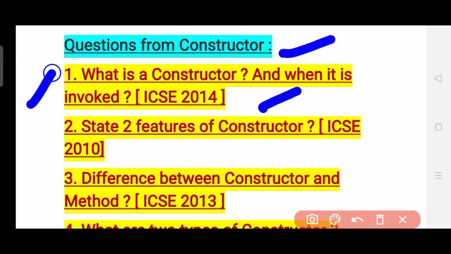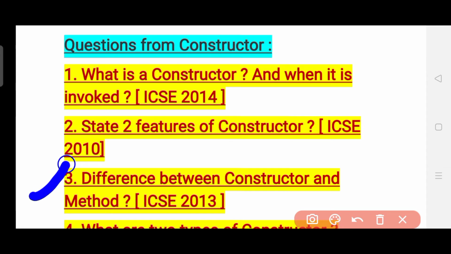The second question is: state two features of a constructor. It has been asked in the year 2010. So you basically need to have the answer for the two features, why we need a constructor and how it is helpful to us. The third question is: difference between constructor and method.